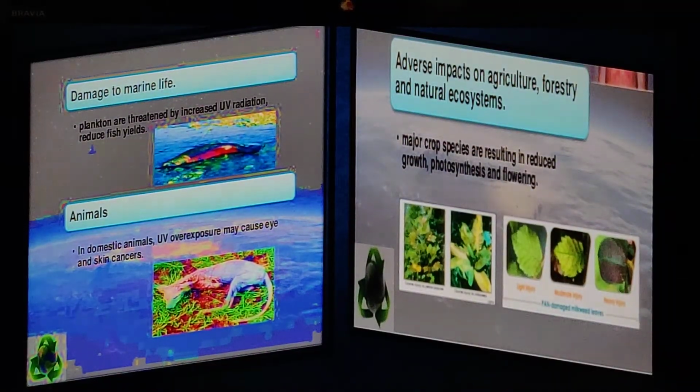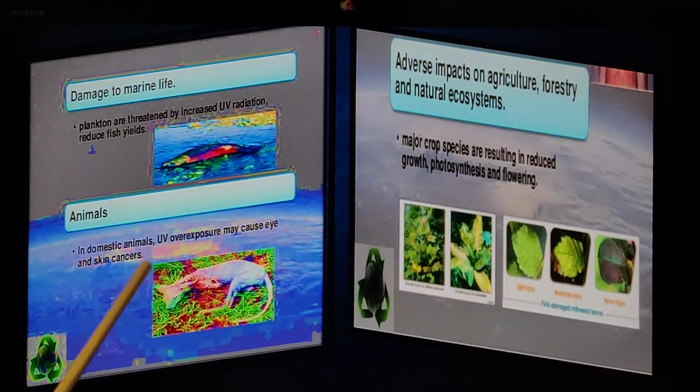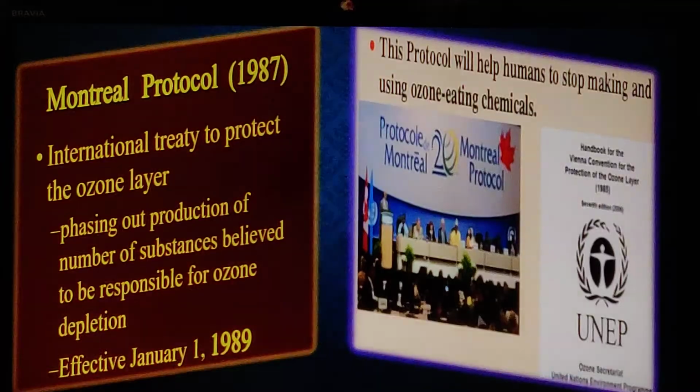You know, Earth is 75% covered with water. Of course, when these rays fall in the water, that is oceans and seas, it is affecting the marine life. You can see here the animals are also getting affected because of the exposure to UV radiations. So all the living organisms are getting affected just because of our carelessness. So we need to think very seriously regarding this problem, and yes, we did it.